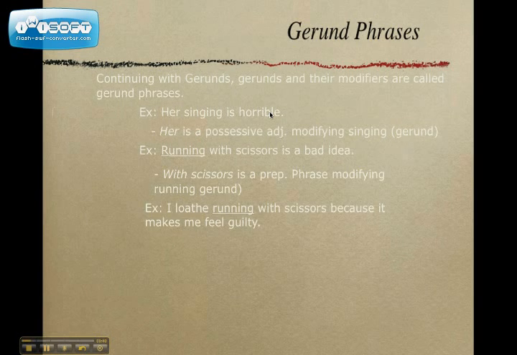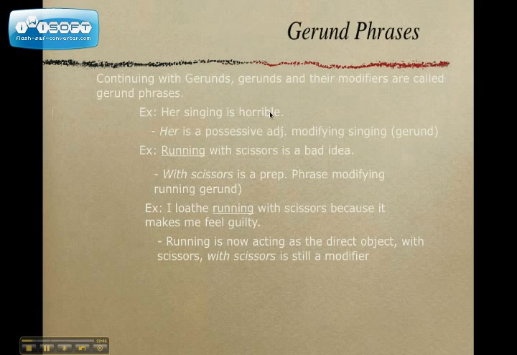Now we have another example: I loathe running with scissors because it makes me feel guilty. Now running is acting as the direct object. It is still a gerund, and running with scissors is now the whole phrase, and with scissors is modifying running. And again, objects of the prepositions are nouns too.